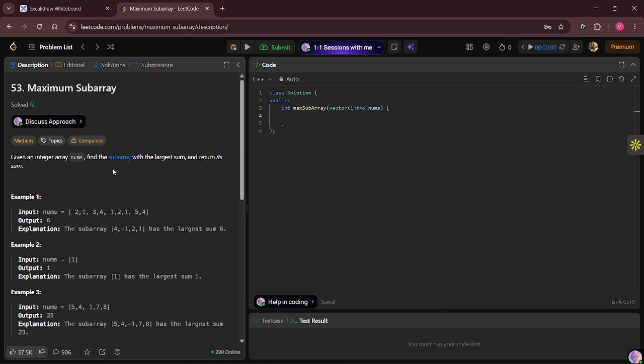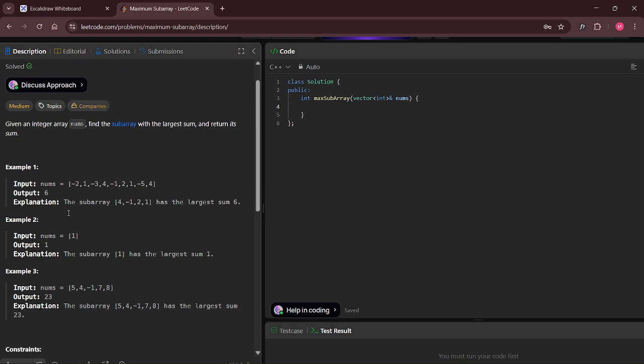So first of all, let's understand the difference between a subarray and a subset. We usually get confused about it. In a subarray, we have to take the contiguous elements of an array, right? But in a subset, we can skip or we can take either of the options. But in a subarray, the elements have to be contiguous, right? So if I take this example, let's say,